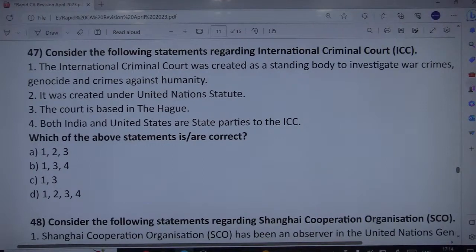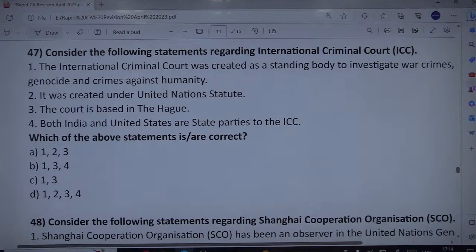Okay, hold on. The court is based in The Hague, that is the Netherlands, and both India and United States are state parties to the ICC. No. Remember, it was not created under the United Nations Statute. That's why it is based in The Hague, the Netherlands, and therefore not both India and United States are state parties to the ICC.